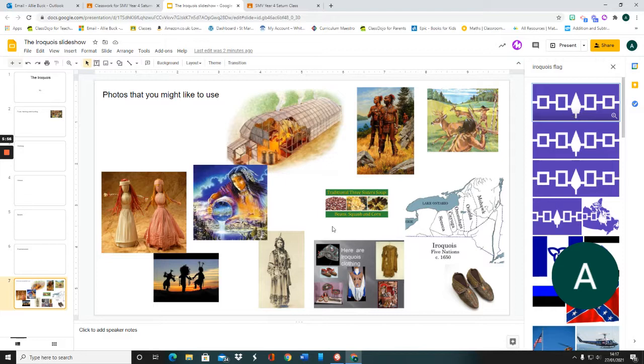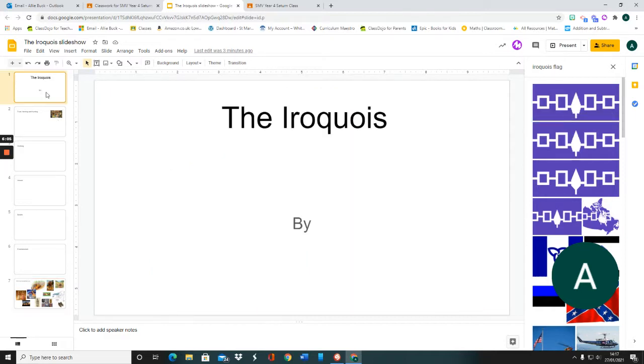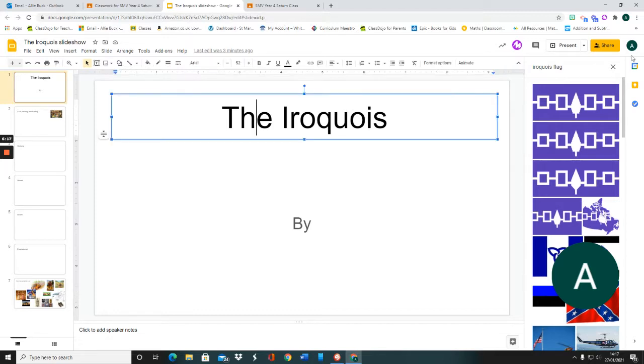But generally all of the images are here for you. Okay, now I know that some of you will be looking at this text and be thinking, well, that's a bit bland, Mrs. Buck could have made that a bit more exciting. But that's your job. Once you've done all of your research and you've put it all onto your slides, you can change the font for your work.